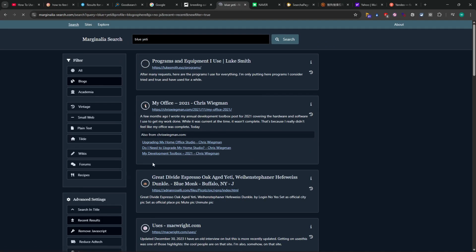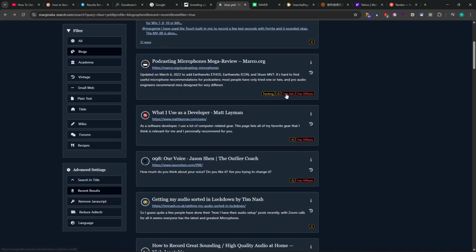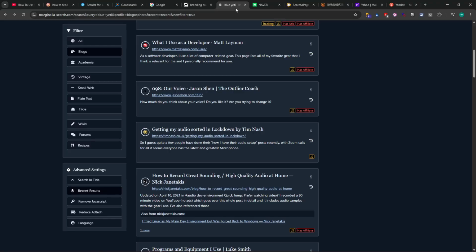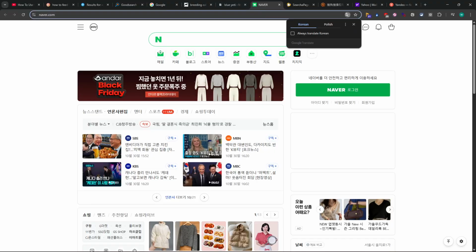So if you want something simple, and keep that in mind, it shows if that website contains some advertisement or affiliate link, so you can mark it down. And if you do not want to read content that is probably promoted by someone, I think it's a great feature, right? So this is Naver, or Naver, I don't know how to pronounce it, but it's Korean.